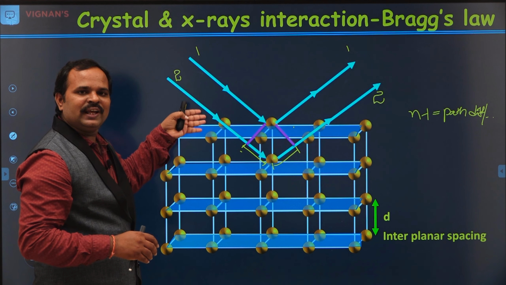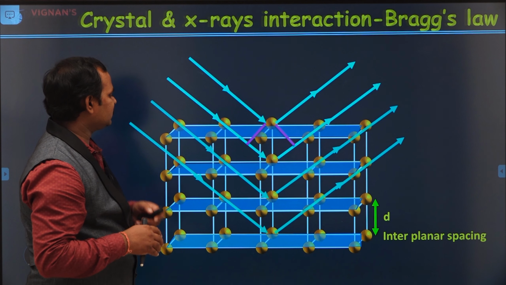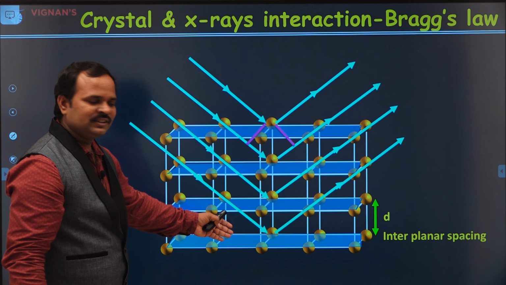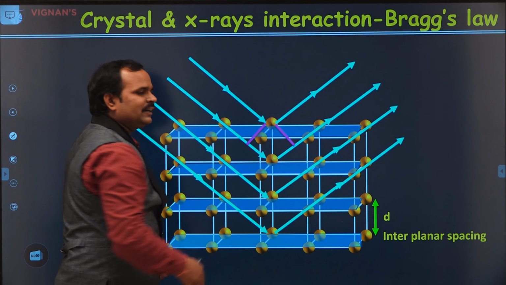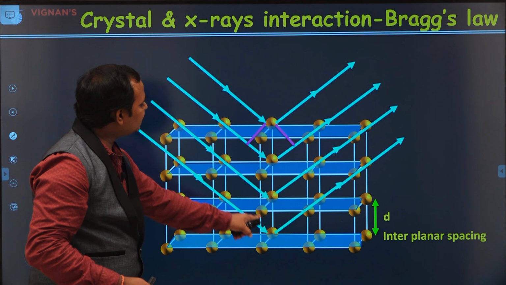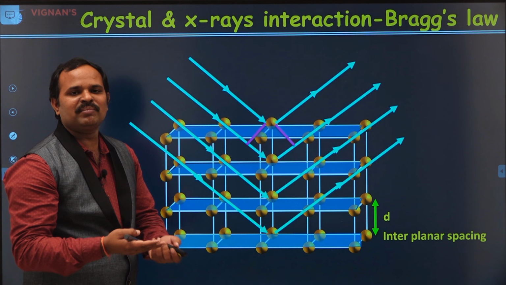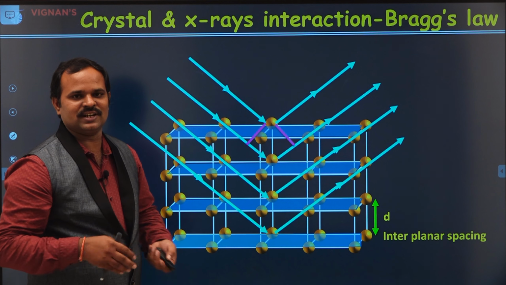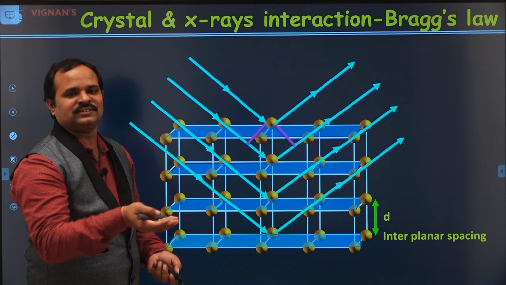For convenience, we have only taken 2 X-rays, but in a real experiment we have many X-rays like this. All these X-rays, when they are incident on these planes, reflect this way. These reflected X-rays interfere either constructively or destructively, depending upon the path difference between them. We already discussed the path difference. If the path difference is n lambda, we get constructive interference, and that is the condition for diffraction, that is Bragg's law.